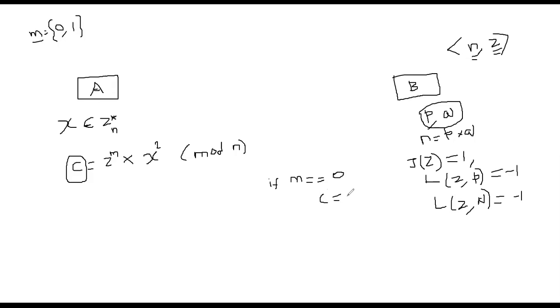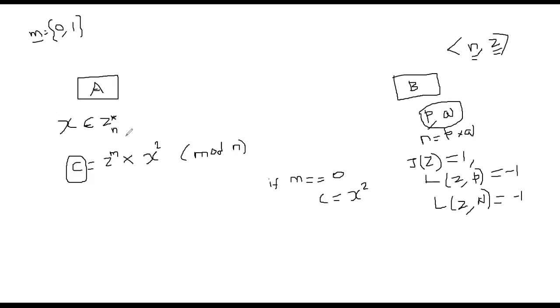But Bob doesn't know X either, right? X is private to Alice. X is not public, it is private, and it's unique for each message. That's something I will talk about again later. So what can Bob do with C?